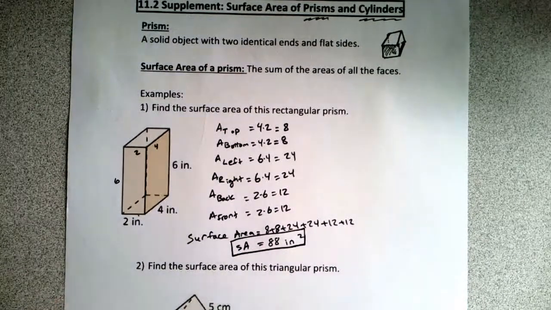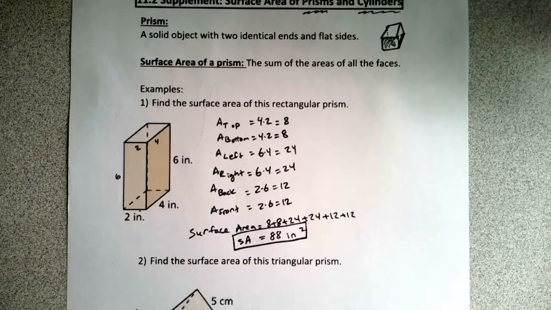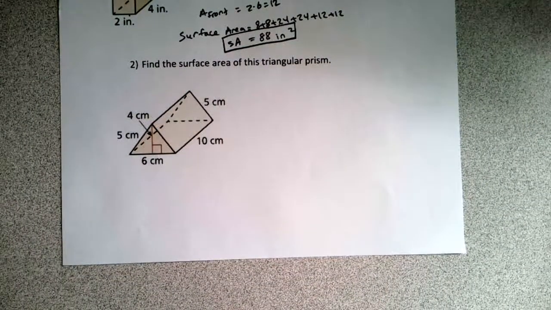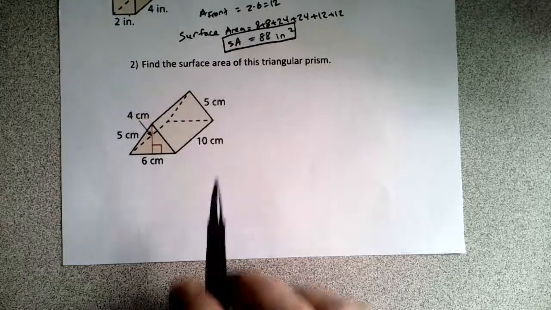Okay? But all we did there is find the area of all 6 sides, not outside the realm of what we are capable of doing. Okay? We'll do it once more. A little bit more challenging here. So we still have 6 sides, right? We have, well, do we have 6 sides?